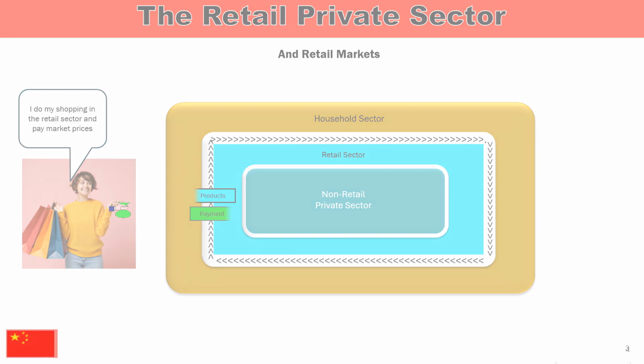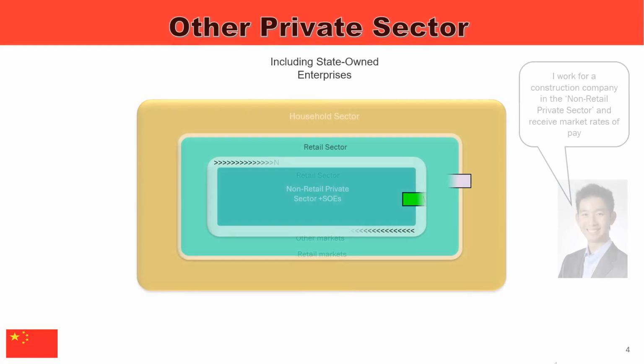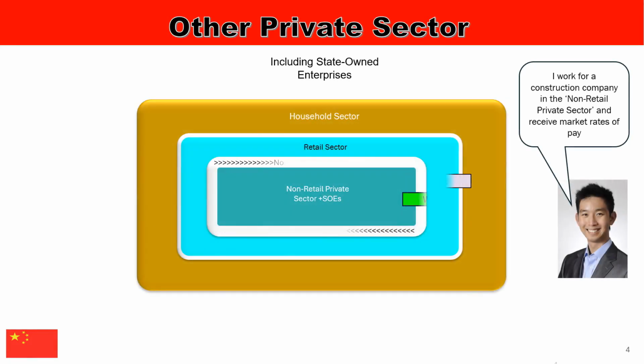These graphics highlight the Chinese non-retail private sector in a darker shade of aqua from the turquoise retail sector. A householder is shown working for a state-owned enterprise in the construction industry, which is part of the non-retail private sector. This work is illustrated by the gray arrow and the corresponding wages by the green arrow. The animations in the white border around the aqua area represent some of the non-retail markets for state-owned enterprises and their transactions.